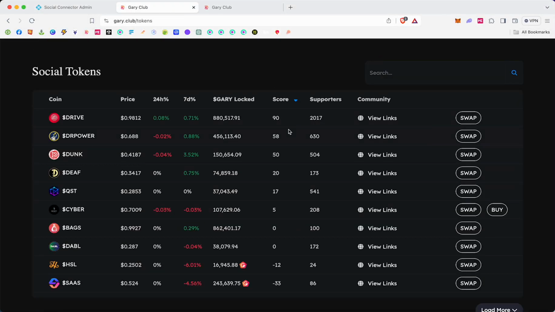But let's focus right here on the score. If a community token has a score of 50 or more, so 3 tokens do, and you own 10,000 of their tokens, then you qualify for rewards. So 2 metrics have to be met. The community as a whole has to have a score of 50, so 3 tokens are qualified right now. You, as an individual, have to hold 10,000 of those tokens. Okay? And if you do, you get rewards every day that token qualifies.